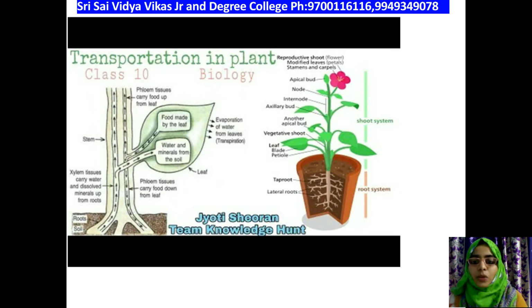So in this you can see xylem tissues carry water and dissolved minerals from roots to shoot, whereas phloem tissues carry food from the leaf downwards or sidewards or in any other direction.